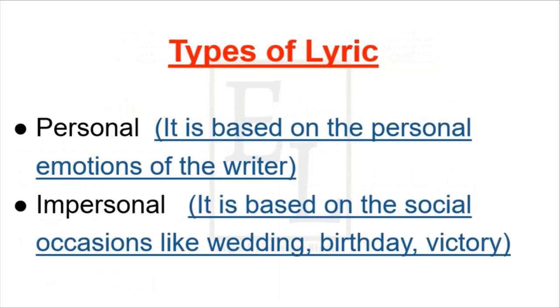Types of lyric. Now, though these are not very broadly discussed in our literature, it is good to discuss them. The personal type is based on the personal emotions of the writer, as the name suggests, and the impersonal type of lyric is based on social gatherings like social occasions, weddings, birthday parties, victory, and other ceremonies.